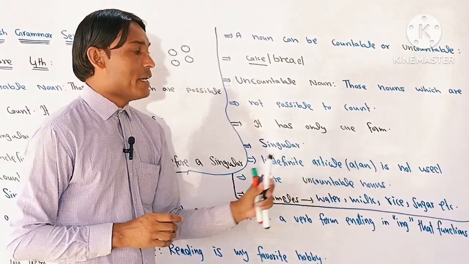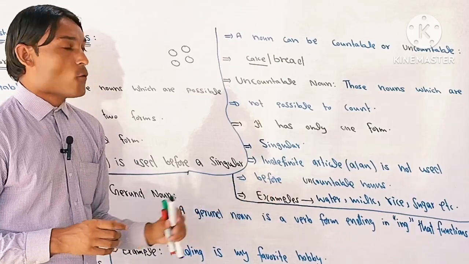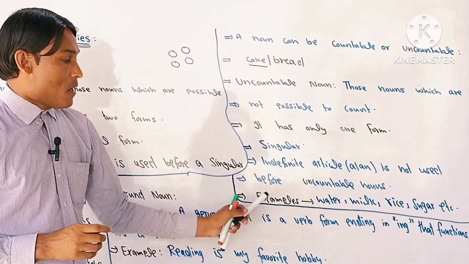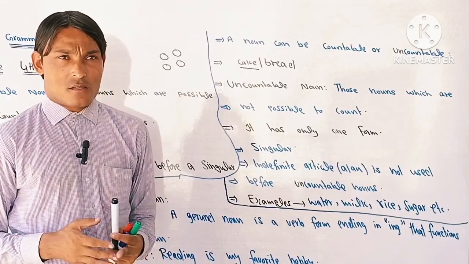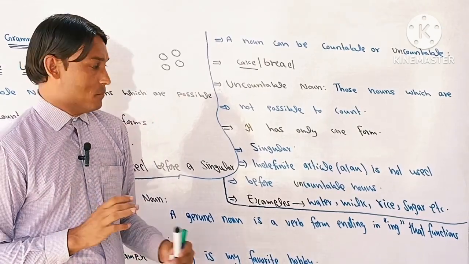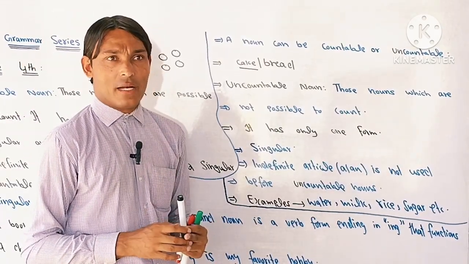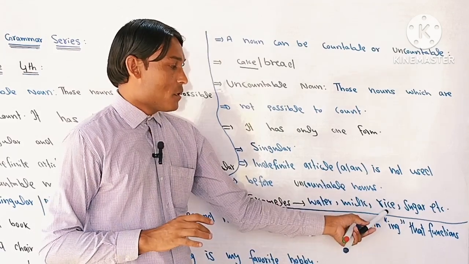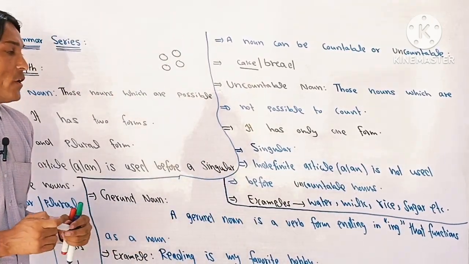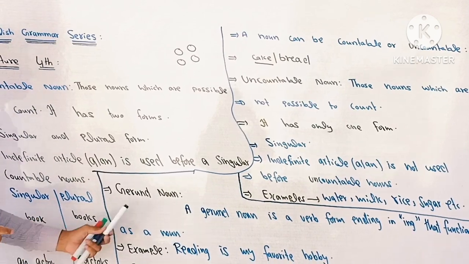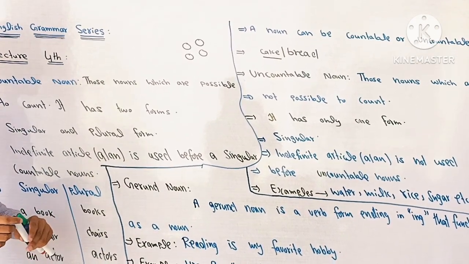Indefinite article a or an is not used before uncountable nouns. Examples: water, we can't say waters because it has only one form. Milk, we can't say milks, we can just say only milk. Rice and sugar, etc.